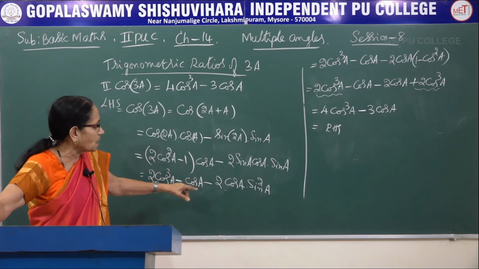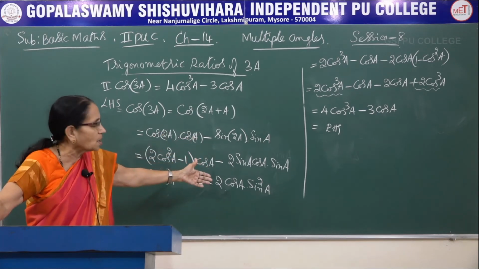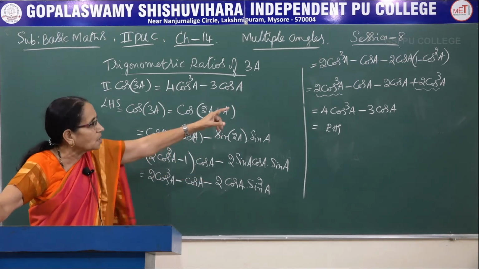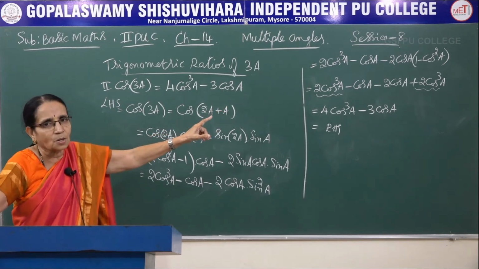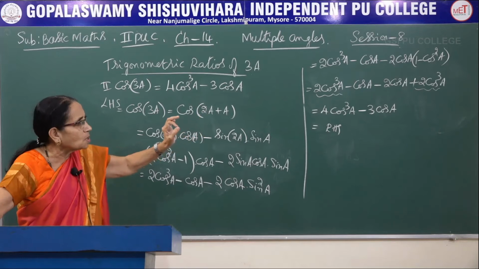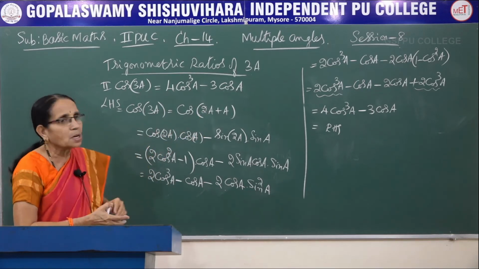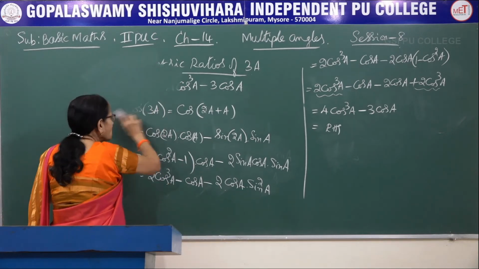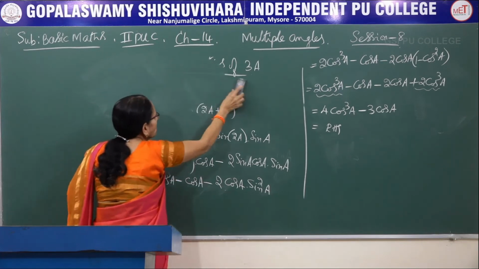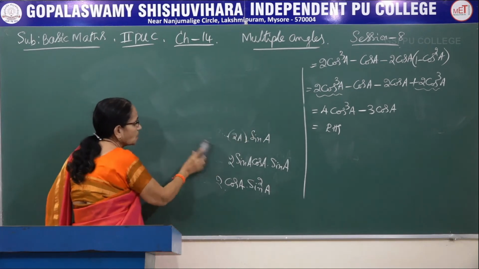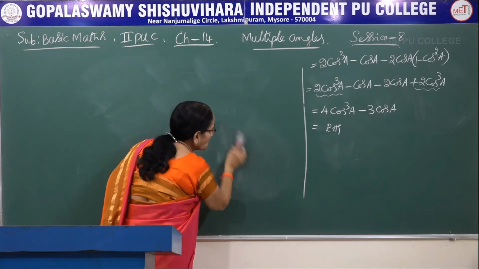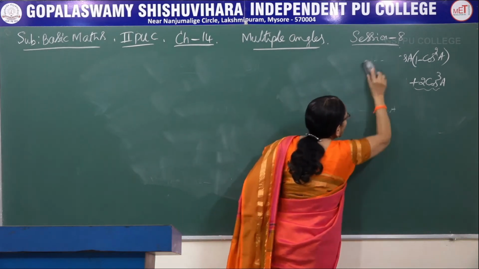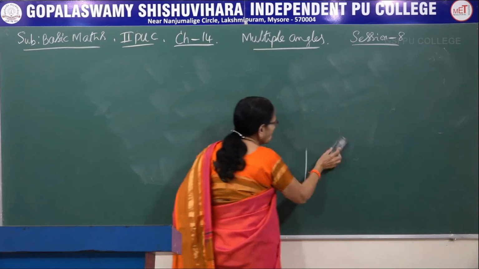Then after removal of the bracket, either cos square a or sin square a would be remaining. So cos square a could be written in terms of sin as 1 minus sin square a, or sin square a in terms of cos; in this case, I have written it as 1 minus cos square a. Finally, the right hand side contains only cos terms. So simplifying, we arrive at the required result, which is the right hand side. Now, what is the next one? Only these three ratios we are finding out. If you want the others, secant and cosecant, you can take the reciprocal. Usually for these three, sin 2a, cos 2a, tan 2a, or sin 3a, cos 3a, tan 3a, we do the derivation.